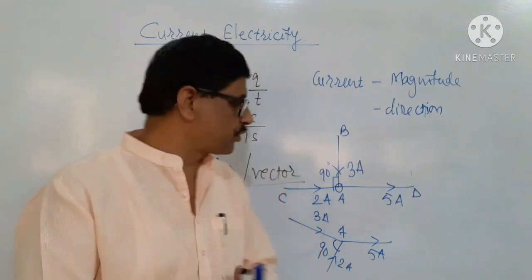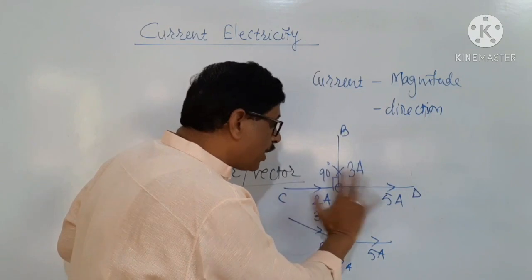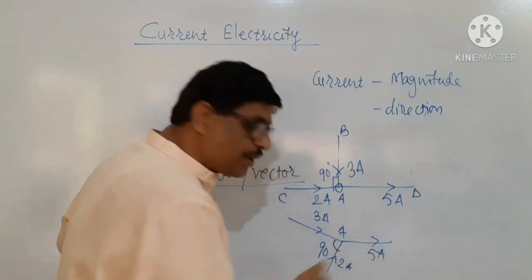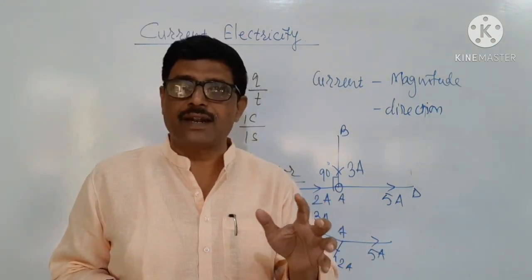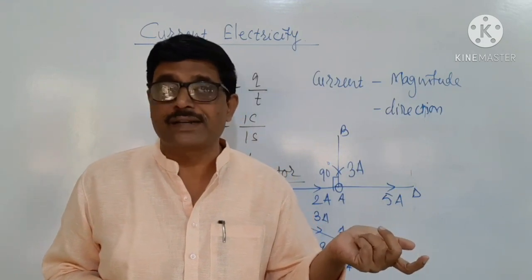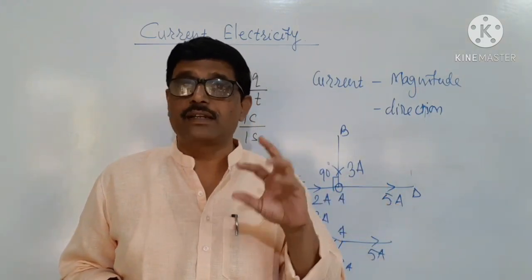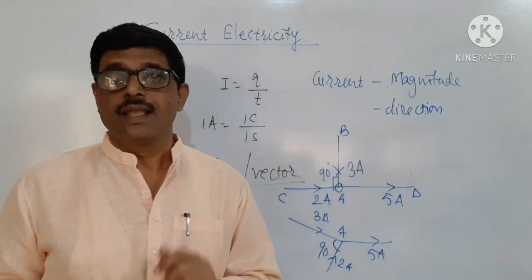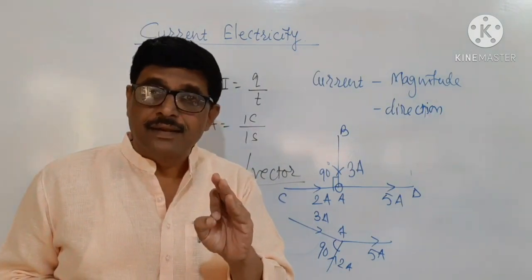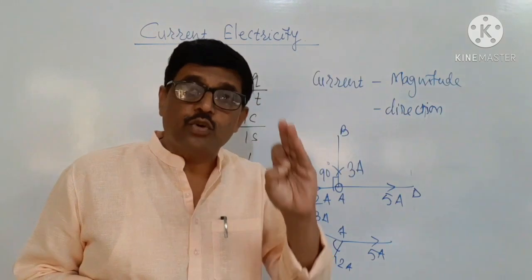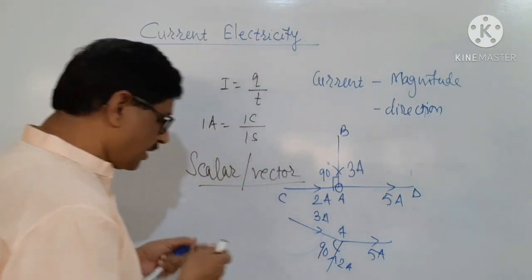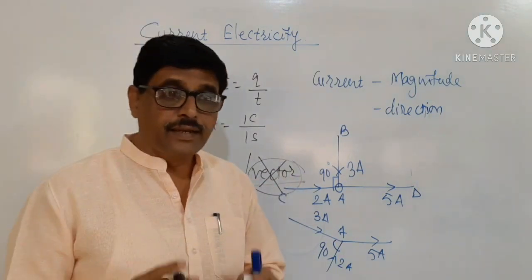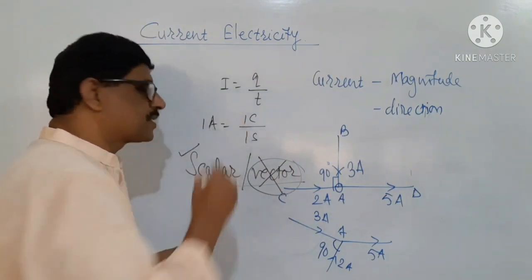This 2 plus 3 is not 5 in vector addition. Similar to that, this 2 plus 3 is not again 5 in vector addition. In vector addition, we have to make use of the law of parallelogram of vectors, and in that, the angle between the two vectors plays an important role to determine the resultant vector. And as the current does not obey the laws of vector addition, the current is not a vector quantity. In broad terms, the current is supposed to be a scalar quantity.